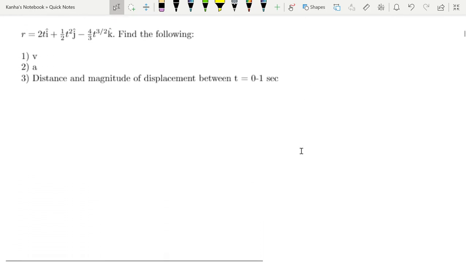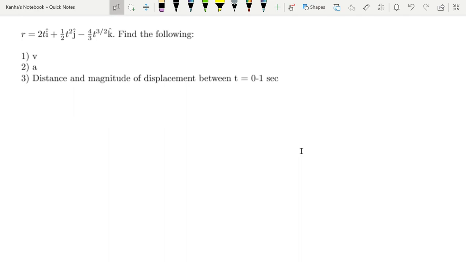Assume r is a position vector as a function of time. So r is 2t i cap plus half t squared j cap minus 4 by 3 t to the power 3 by 2 k cap. Now the question asks you to find what is the velocity, what is the acceleration, and find the distance and magnitude of displacement between the times t is equal to 0 and 1 second.